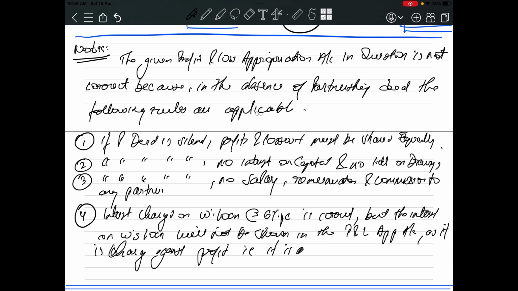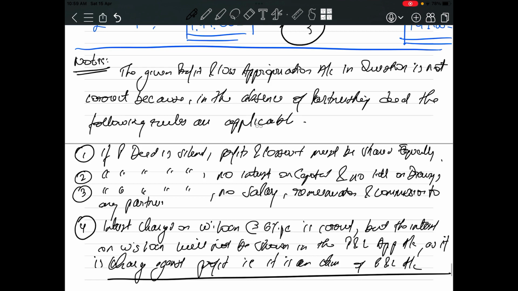That is, it is an item of P&L account. Okay, so this way your question number 1 is completed.